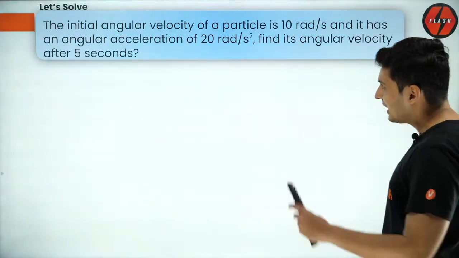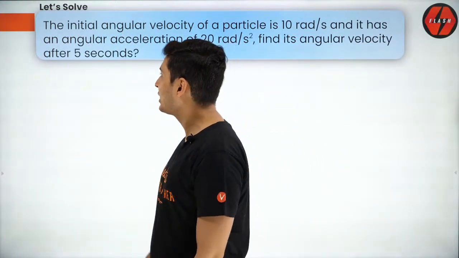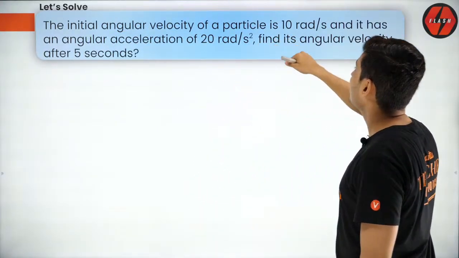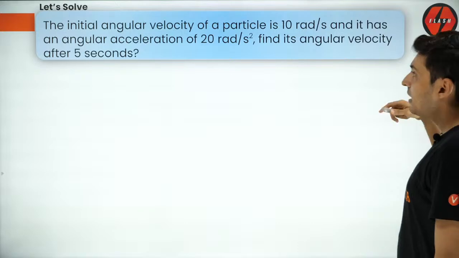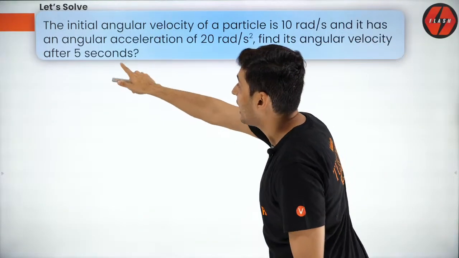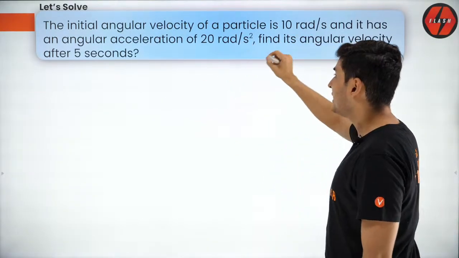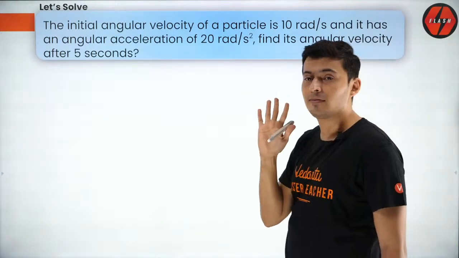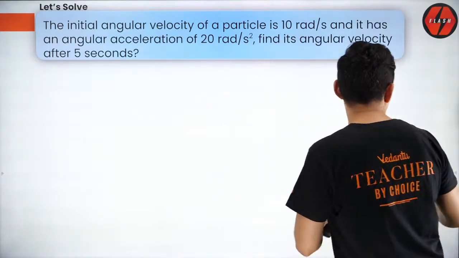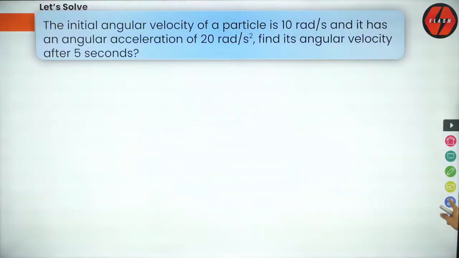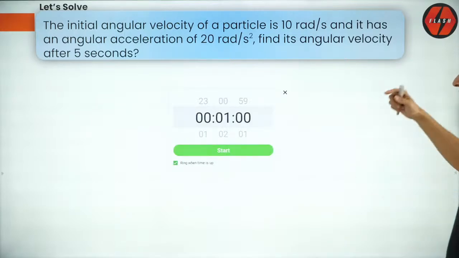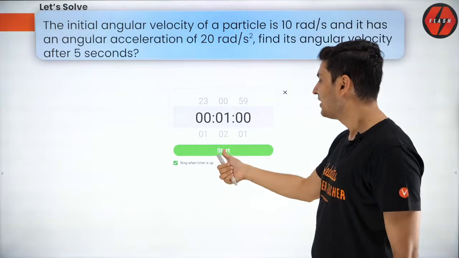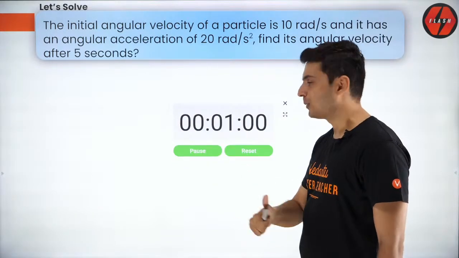So now let's do a problem on kinematic equations. The initial angular velocity of a particle is 10 radians per second, and it has an angular acceleration of 20 radians per second square. What is the angular velocity after 5 seconds? I'm going to start the timer, and let's see how many of you get this. Get ready guys. Let's see how many of you get the correct answer. The timer is going to start in 3, 2, 1 now.